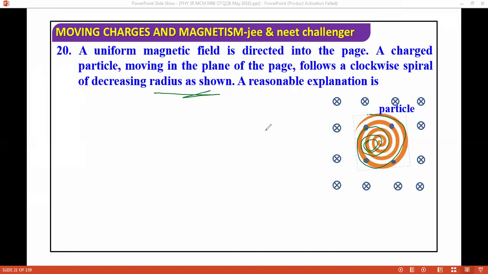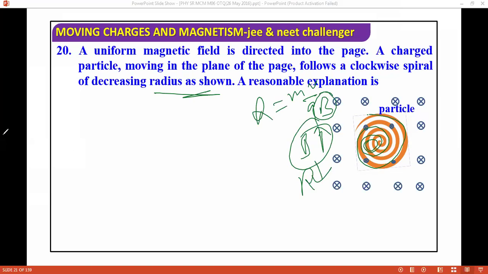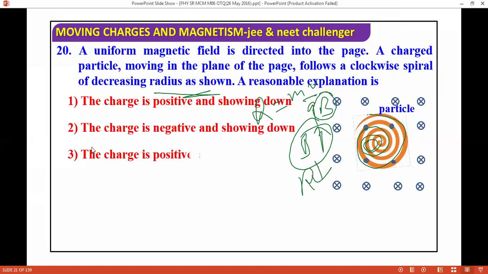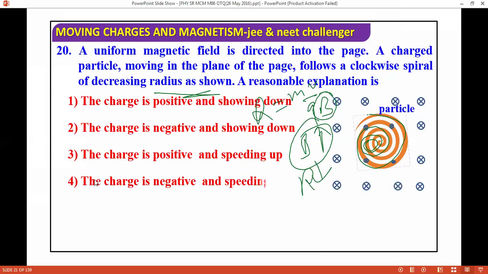What is the formula for radius? Radius is mv by qB. So if I increase the magnetic field, the radius will automatically decrease. Do you agree? Yes or no? If you think like this, the negative charge is going down and the negative charge is spreading up. If you apply this law, the charge is negative and showing dot.